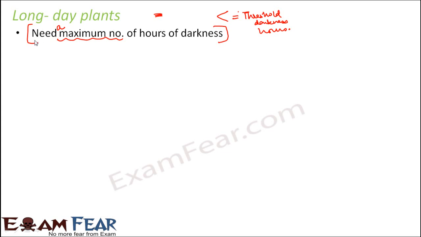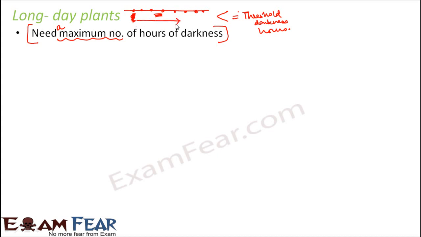Right? Please do not say, this does not mean that they need more hours of darkness. They need a maximum value of darkness. So that darkness should not be more than that. Let us suppose this line represents the values of number of hours of darkness. In case of short day plants, they want it to have a minimum threshold value. So this is the threshold value. They need it to be this much or greater than this. That is the case for short day plants.